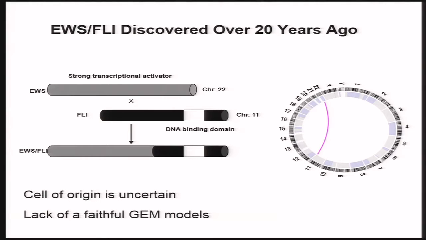And so what was known about EWS-FLI1 pre the genomic era, and then what do we know now? So this is an ETS-driven tumor. EWS-FLI1 was discovered over 20 years ago. This takes the strong transcriptional activator, EWS, and fuses it to the DNA binding domain of FLI1, creating a fusion transcript. The cell of origin of this disease is uncertain, and we really have lacked the elegant models that Tyler just showed us. There's no reported faithful genetically engineered model of this disease, so it does limit our ability to study this disease. It's also been difficult to establish patient-derived xenograft models, so our tools are somewhat limited.